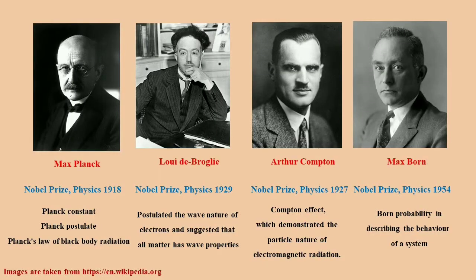Now here we can see some of the great scientists who developed quantum mechanics in the beginning of the 20th century. First of all, Max Planck, you all know about the Planck constant. He was a German physicist. He worked on black body radiation, and his discovery of the energy quantum won him the Nobel Prize in 1918. It was the very first finding in the development of quantum theory.